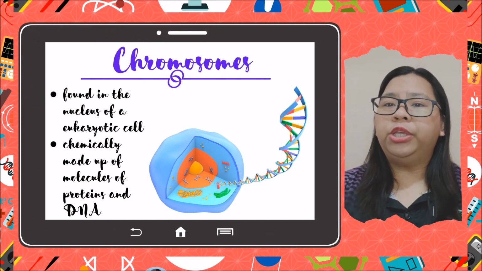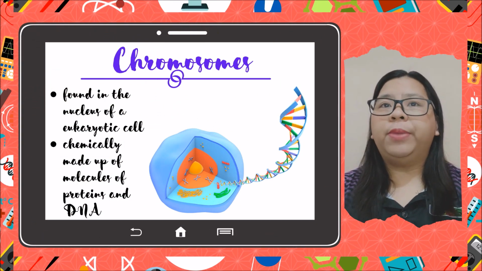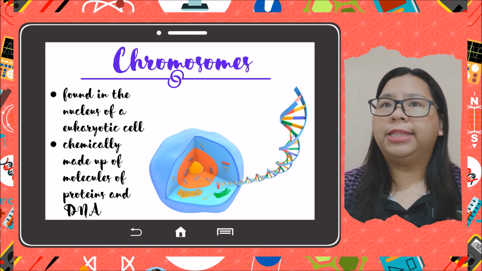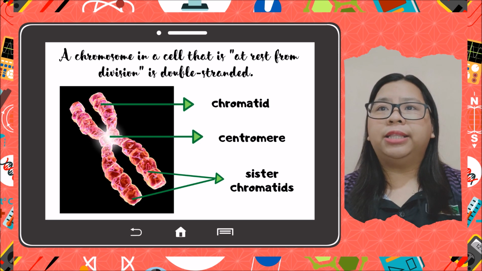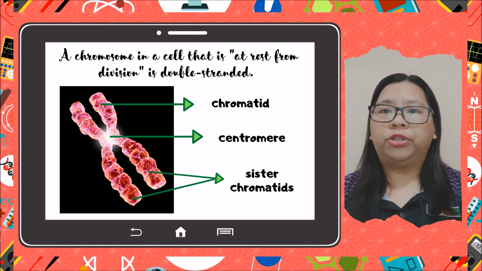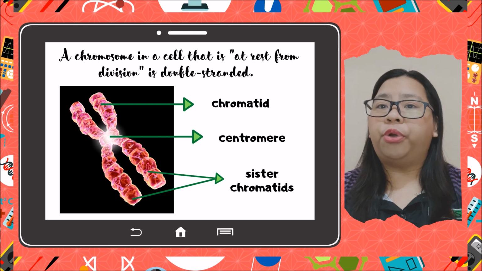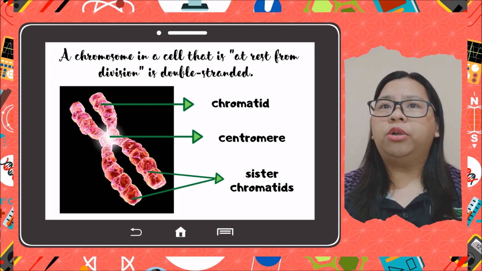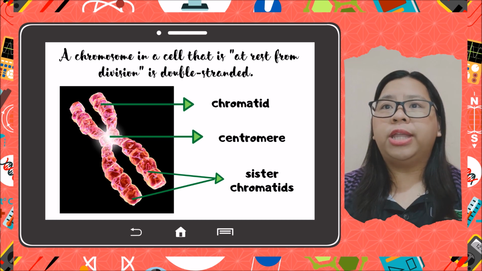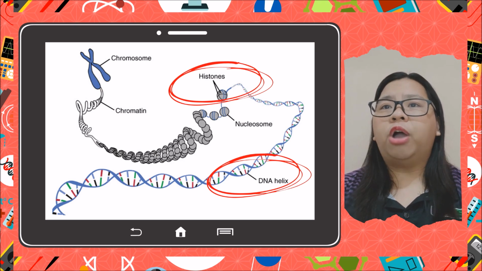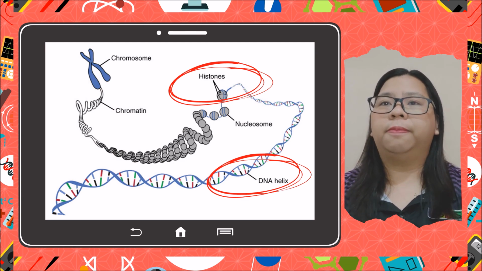Chromosomes are found in the nucleus of a eukaryotic cell. They are chemically made up of molecules of proteins and DNA. A chromosome in a cell that is at rest from division is double-stranded. Each strand is called a chromatid. Since the two chromatids in a chromosome contain identical genes or genetic information, they are also sometimes referred to as sister chromatids. Sister chromatids are joined together by a centromere. Each sister chromatid is made up of basic proteins called histones and nucleic acid called deoxyribonucleic acid, or DNA.